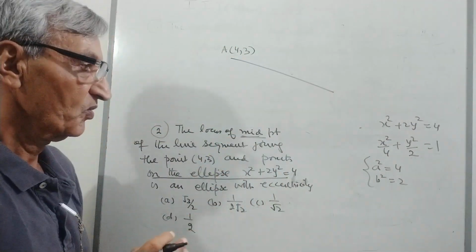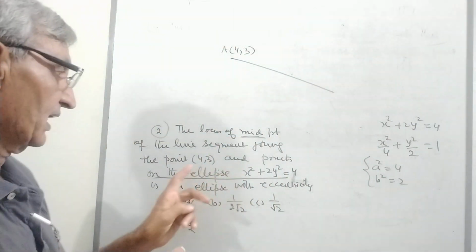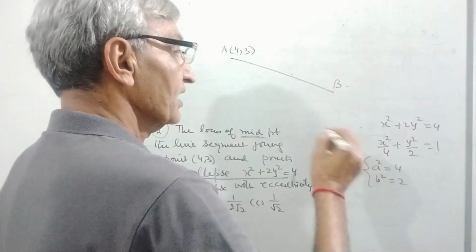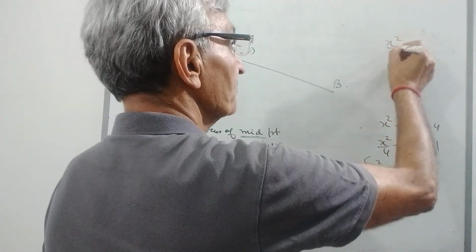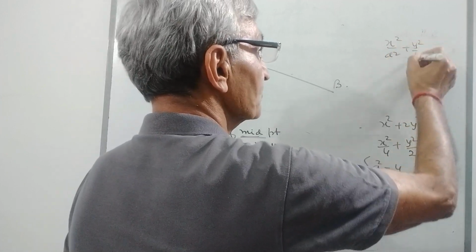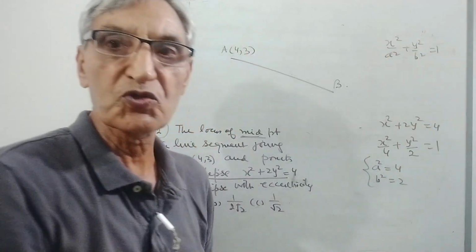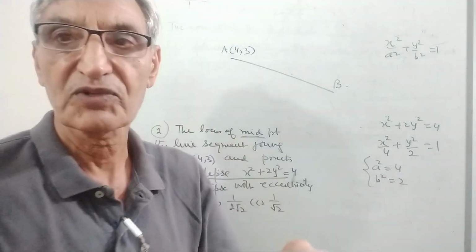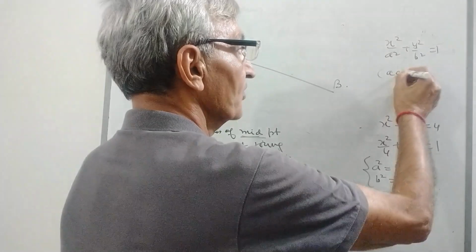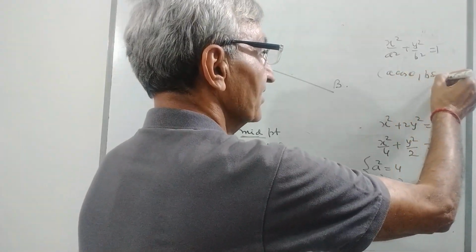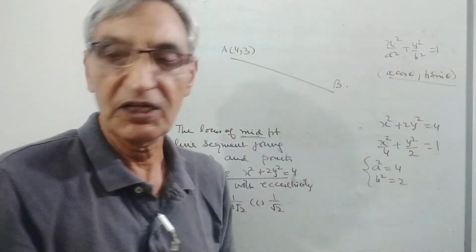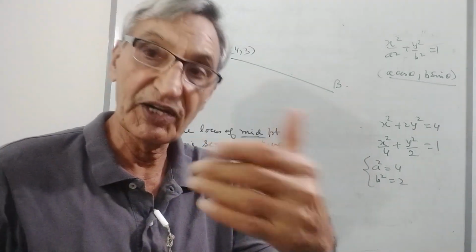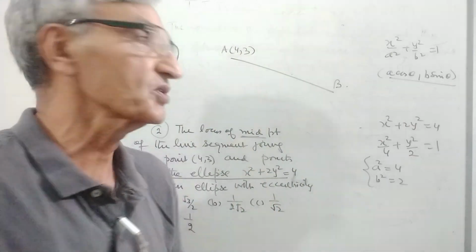He says what is the other point, which is on the ellipse. Now when I talk about x square upon a square plus y square upon b square is equal to 1, whenever you choose any point on the ellipse, I suggest you go into parametric form. What is parametric form? It is a cos theta and b sin theta. Then when you find the locus, I'll tell you why it is to be used in that case.